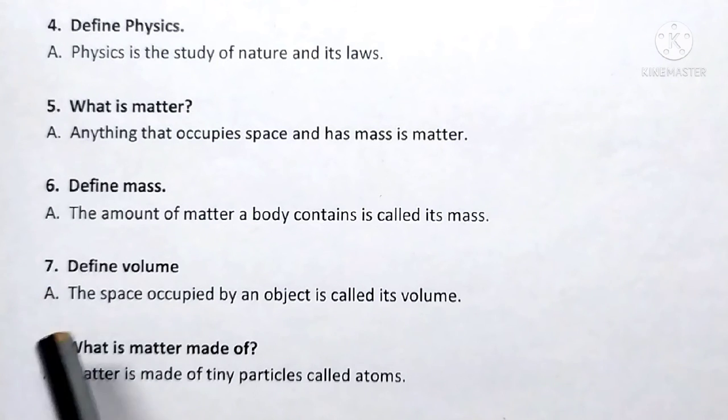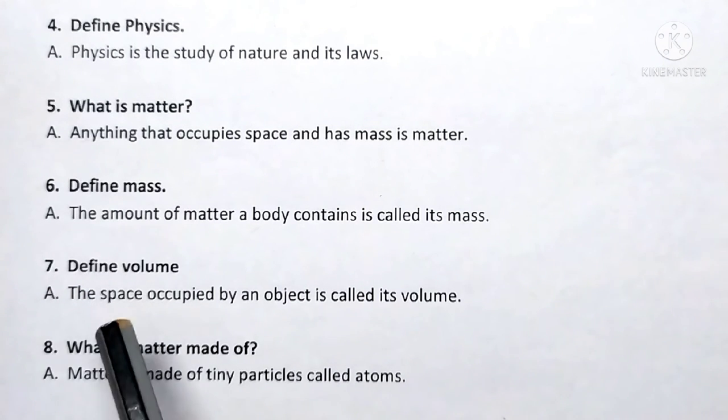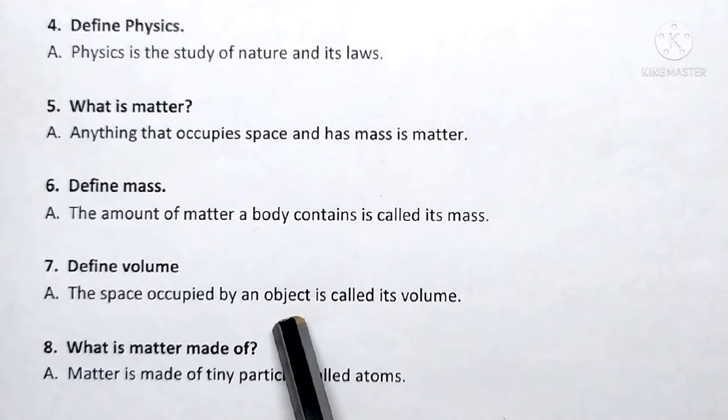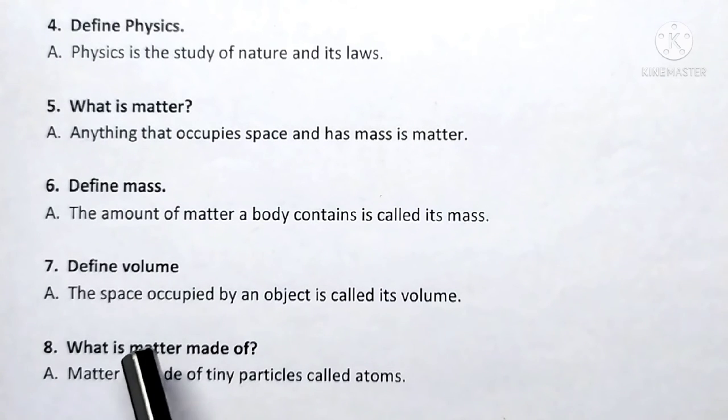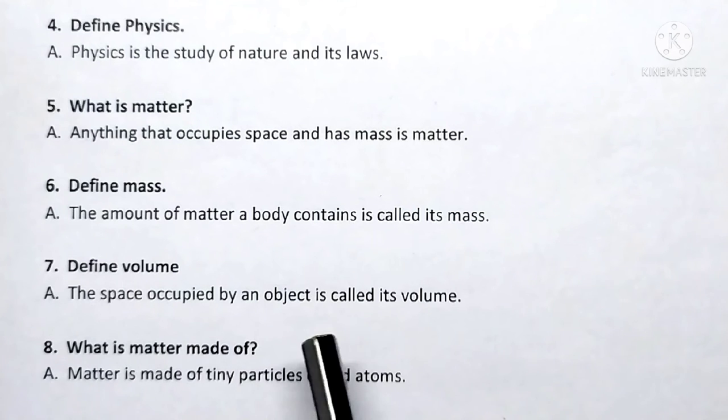Question number 7. Define volume. Answer, the space occupied by an object is called its volume. So, when we place a textbook on a table, it occupies some space. That space is considered as its volume. Question number 8. What is matter made of? Answer, matter is made of tiny particles called atoms.